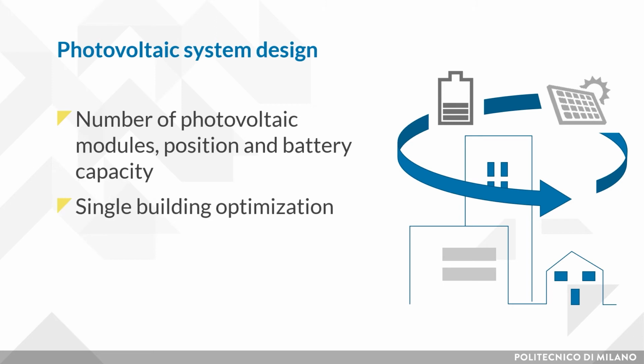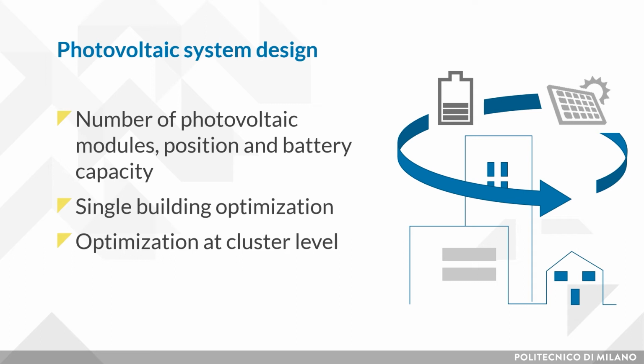With the single building optimization strategy, we analyze one building at a time. This means that we consider the demand profile of each building and its surfaces available for the installation of photovoltaic modules. Through an optimization algorithm or with an iterative approach, we find an optimal solution for each building. On the contrary, with the optimization at cluster level, we can aggregate the consumption demand and all the area available. In this case, we will not optimize the photovoltaic system one building at a time, but we will design a shared PV plant producing energy for all the buildings.